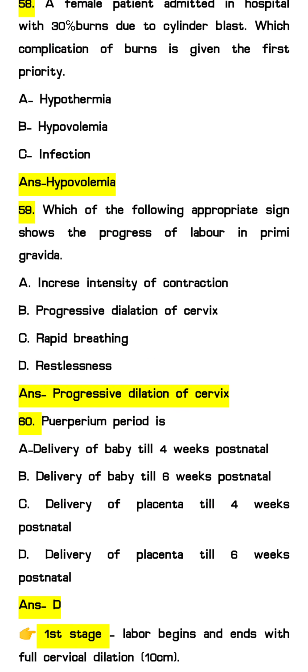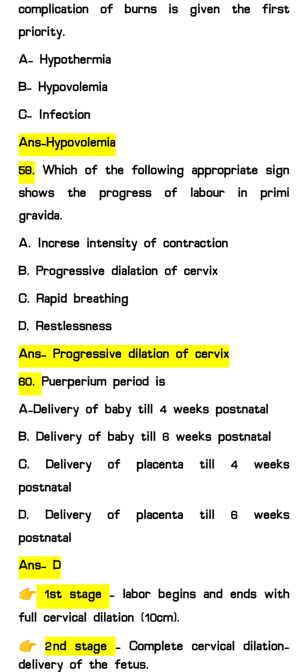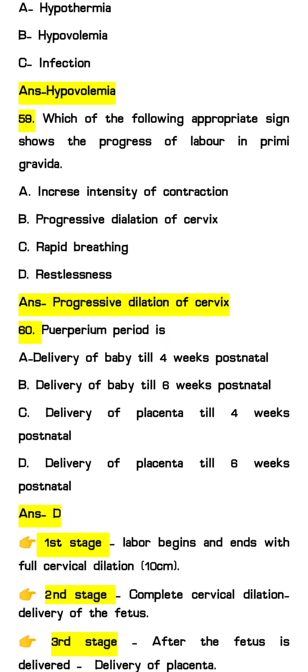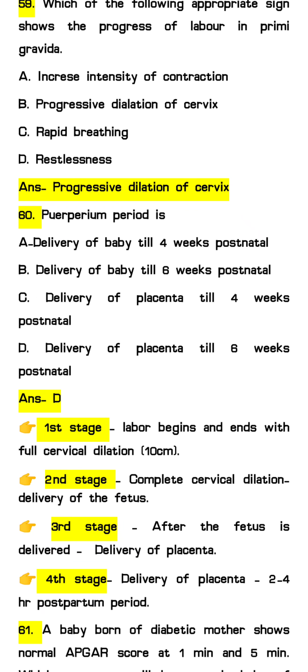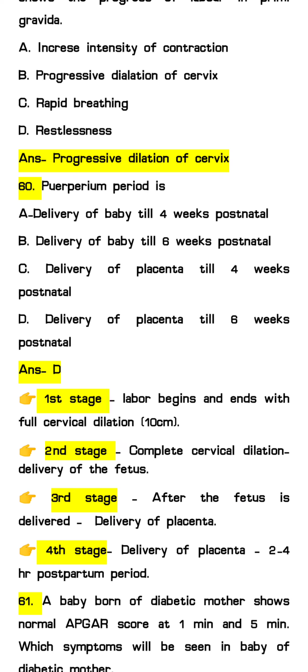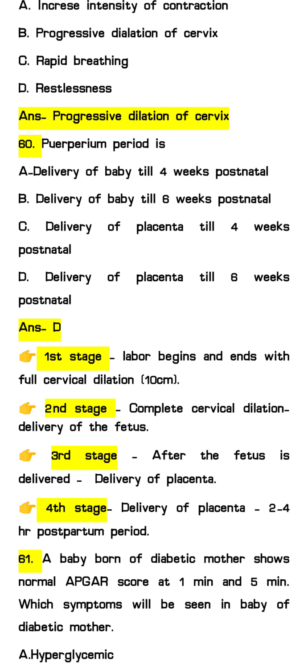Next, question 59, which of the following appropriate signs shows the progress of labor in the primigravida? Option A, increased intensity of contraction, progressive dilation of cervix, rapid breathing, restlessness. The answer will be progressive dilation of cervix. Next question, puerperium period is. Option A, delivery of baby till 4 weeks postnatal, option B, delivery of baby till 6 weeks postnatal, option C, delivery of placenta till 4 weeks postnatal, option D, delivery of placenta till 6 weeks postnatal. So the answer will be D.